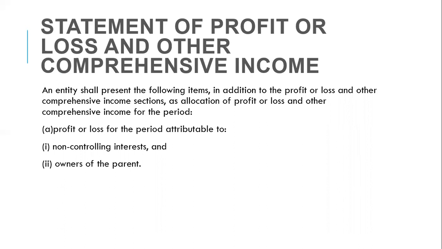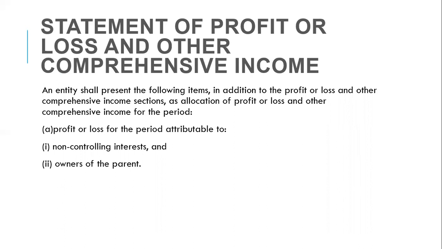All right, profit or loss for the period attributable to non-controlling interest, NCI. Of course, you already know that means you are reporting for a group account, consolidated accounts. IAS 10.